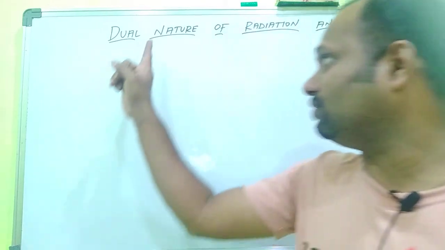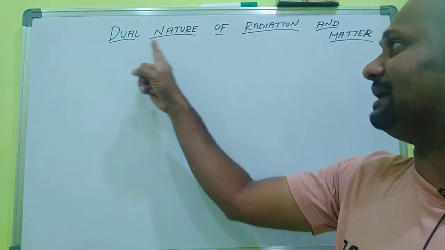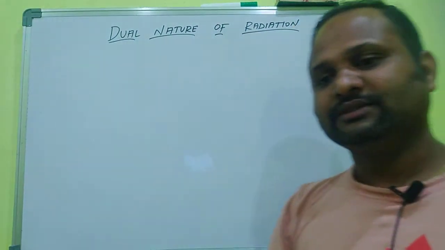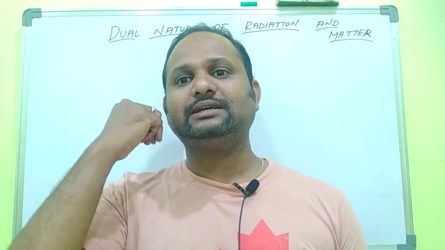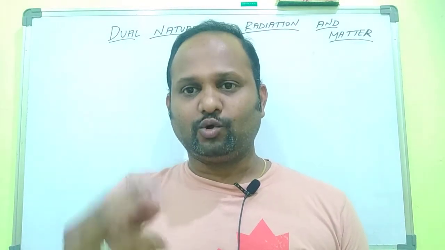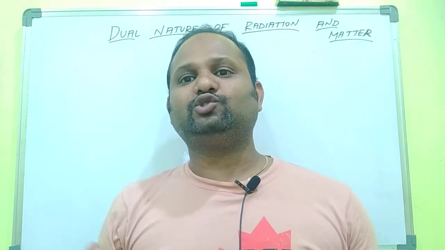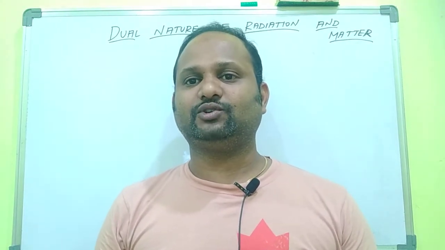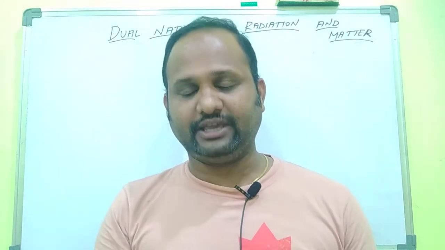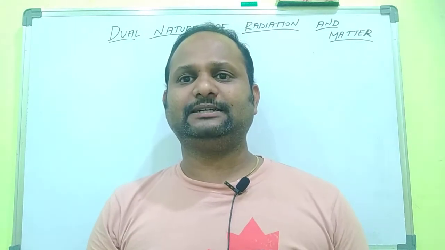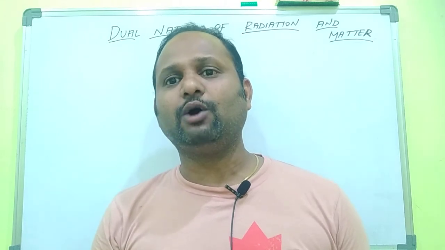That is the intro of this lesson. In this chapter, dual nature of radiation, radiation has dual nature. One is wave, another one is particle. This is the intro of this chapter. So we learnt from this that light has dual nature. Okay, good. Then what is the next topic we are going to discuss now?